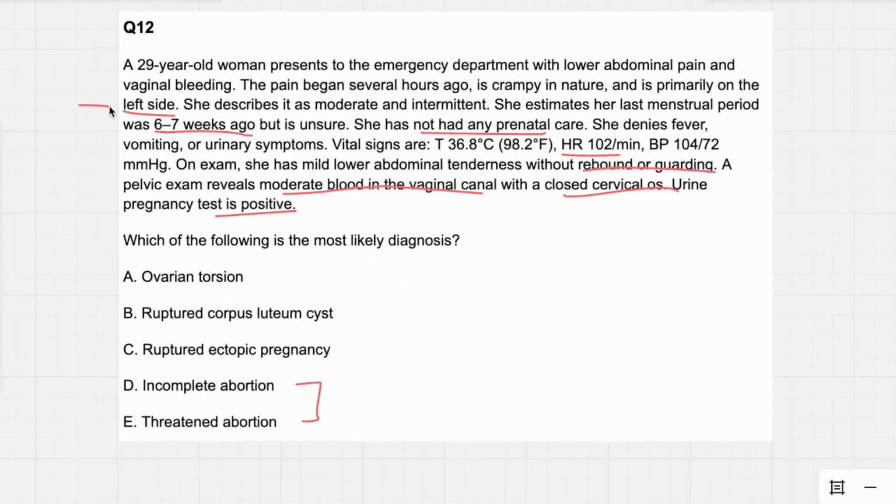We have left-sided. We're going to use logic to try and get as many of these out as possible. Left side. So we have to have something that is unilateral. Ovarian torsion, is that unilateral? Yes. So that meets our criteria. And we're going to do a diagnostic approach. I like this method. Sometimes when you're not sure, you can ascribe a point system. So ovarian torsion gets 1 point. Ruptured corpus luteum cyst, sure, why not? That's unilateral. Ectopic could be unilateral. Incomplete abortion and threatened abortion.